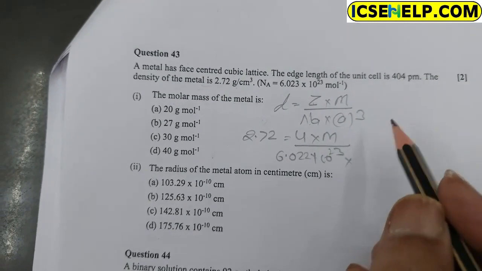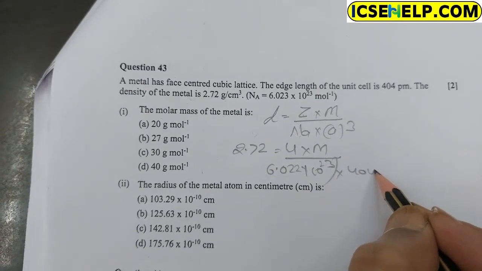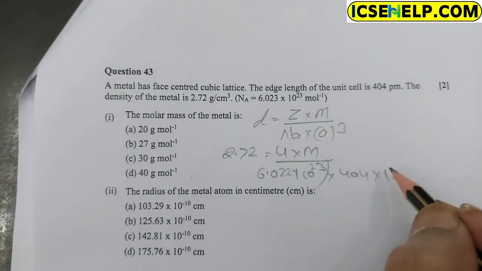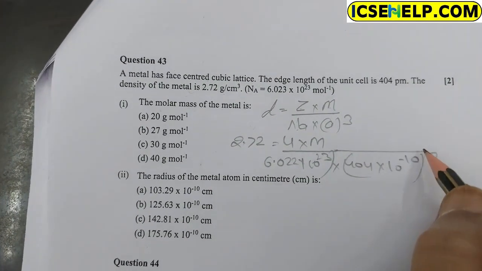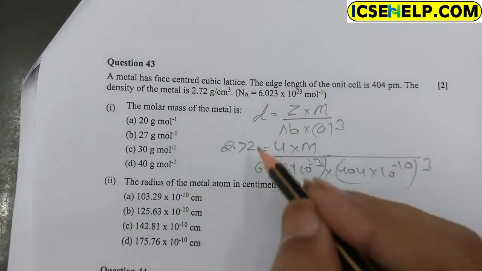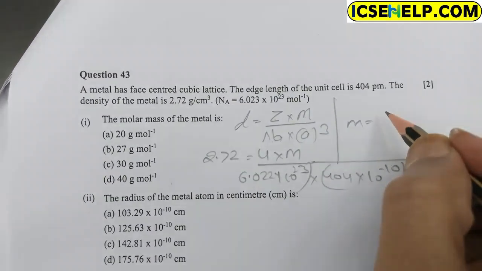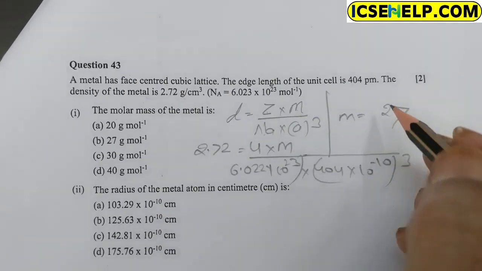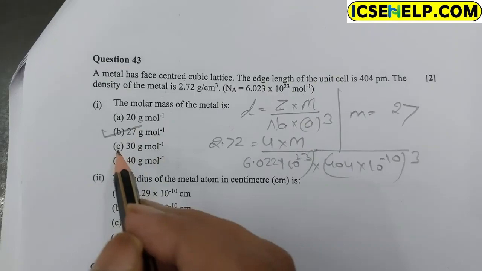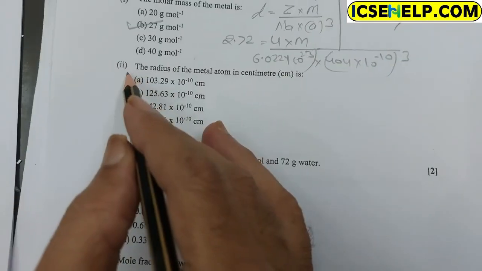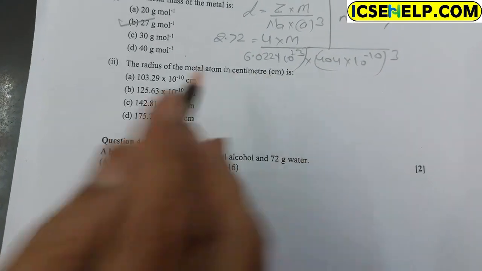The edge length is given as 404 picometer, times 10 to the power minus 10 to make it centimeter, and the cube. After reducing and solving, the value of M is 27. So the molar mass of the metal is 27. Option B is correct.